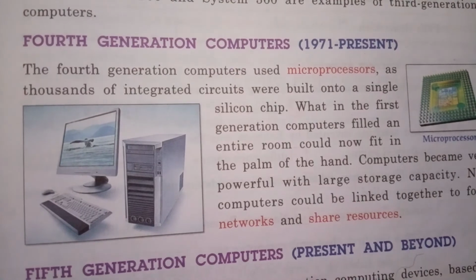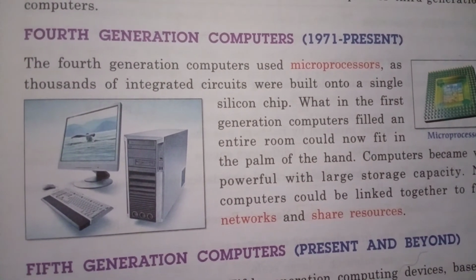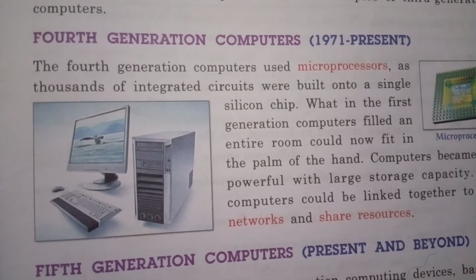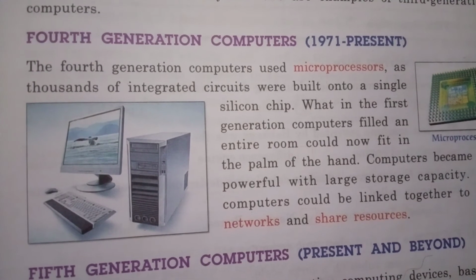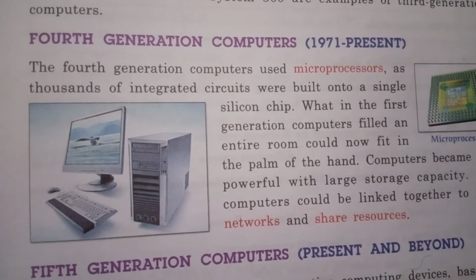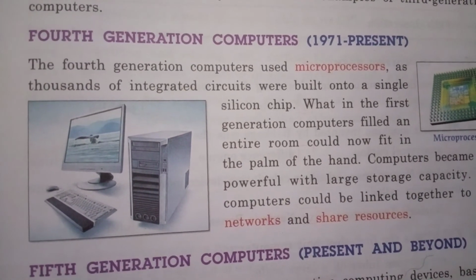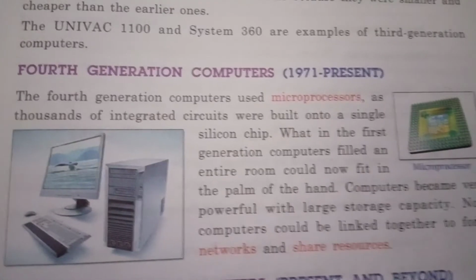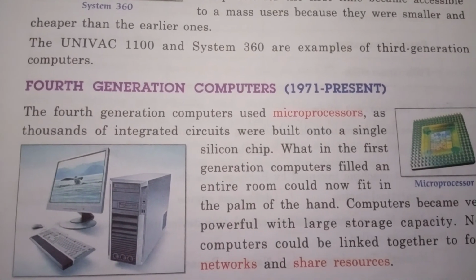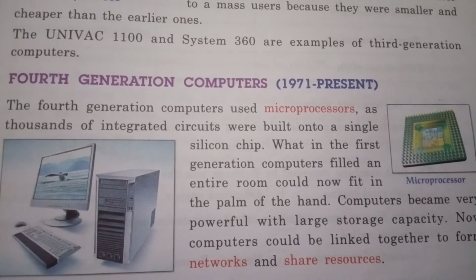You know the meaning of portable? Portable means you can carry them. They are cheaper and work at high speed. Now computers work at a higher speed than the other generations. The results given by them are accurate and reliable. Our computer can store a large amount of data. Now our computer becomes a handheld device.